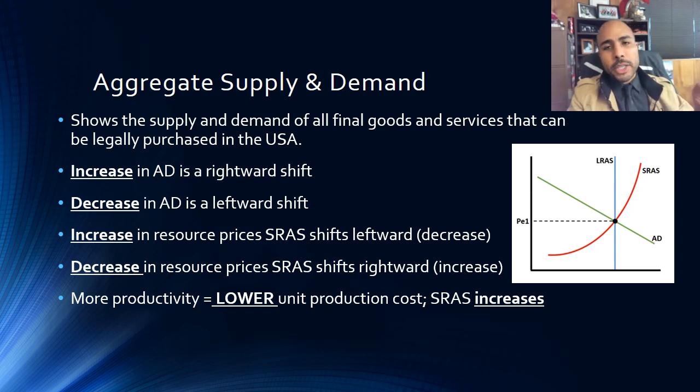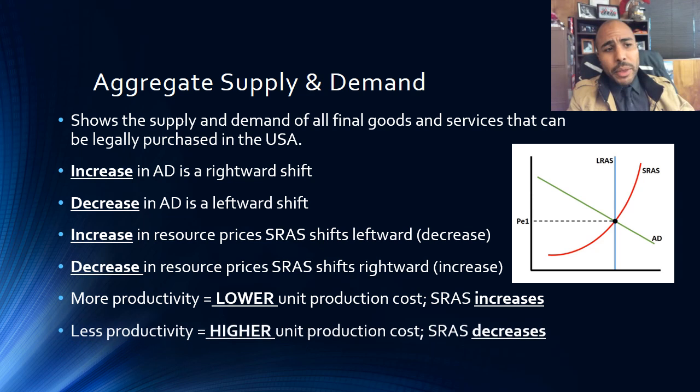Now, generally, if we have more productivity, like more technology or workers working harder, it leads to a lower unit production cost. So in other words, each thing that we produce is cheaper. And so therefore we can provide more and our SRAS will increase. If we have less productivity, like for example, if our unit production cost is higher, our SRAS is going to decrease. It's going to shift to the left.